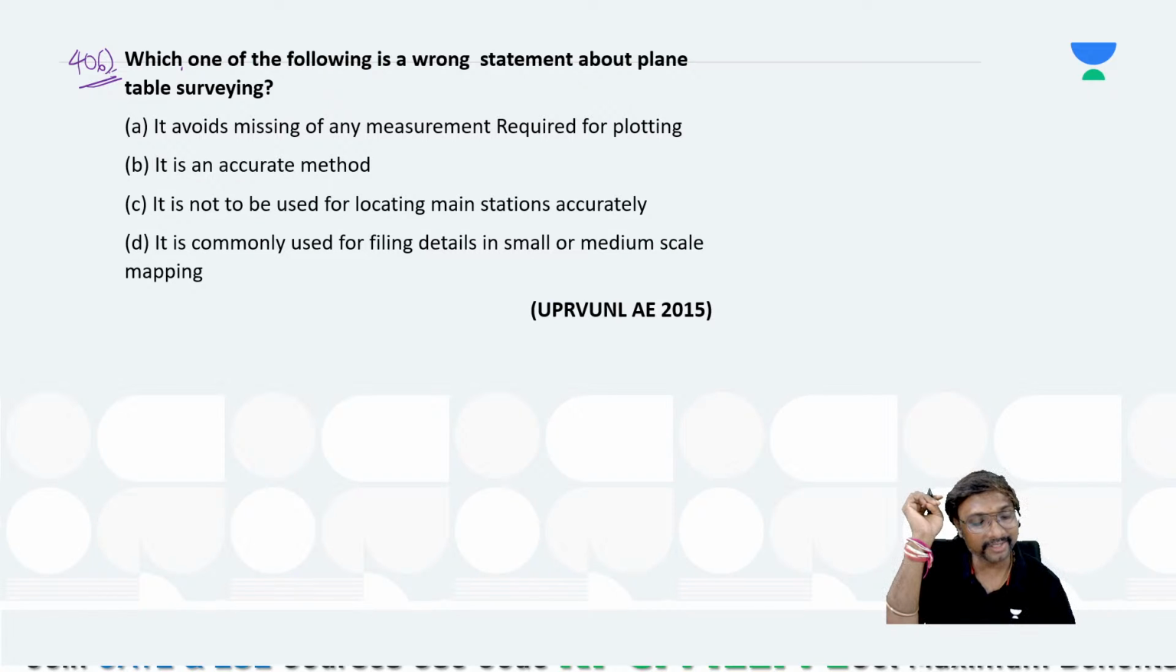Wrong statement, it is not the correct statement. Lina said A. Any other answer by others? 406, any other answer by others, all of you? Cricket lover said A. Any other answer by others? Lokesh and others?